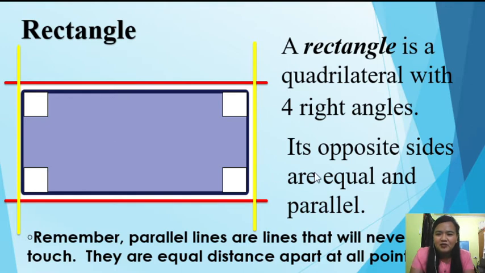Yan, pag nakatapos na kayo ng pag-aaral, hindi na kayo magiging parallel to each other, kundi intersecting lines na kayo. Intersecting lines are lines that meet. Okay, so this is a rectangle. Once again, a rectangle is a quadrilateral with four right angles. Its opposite sides are equal and parallel.